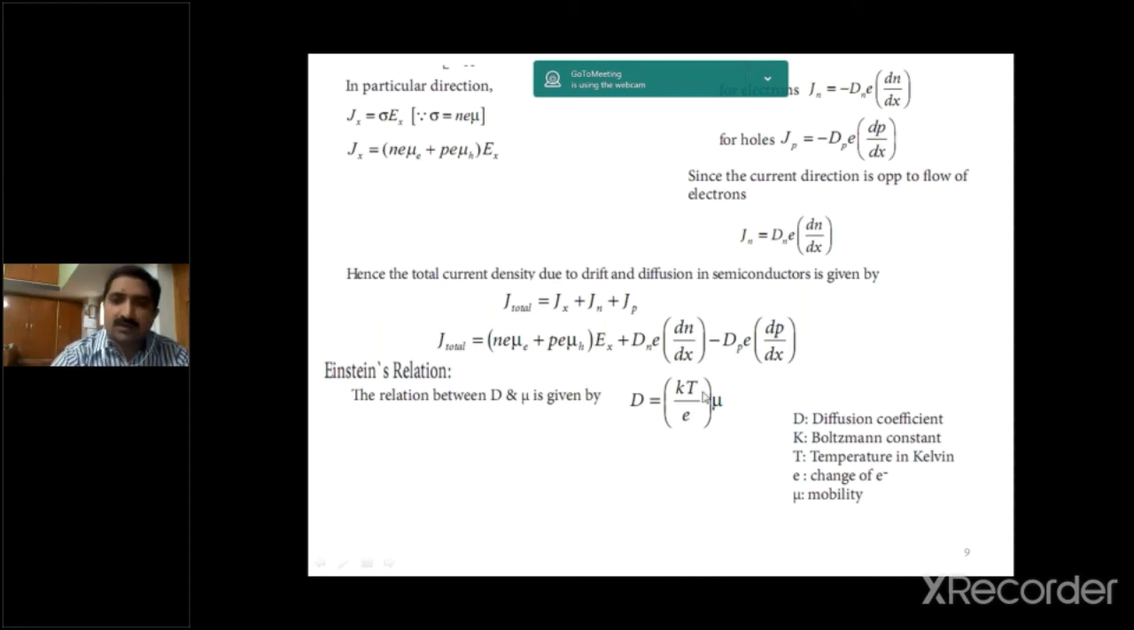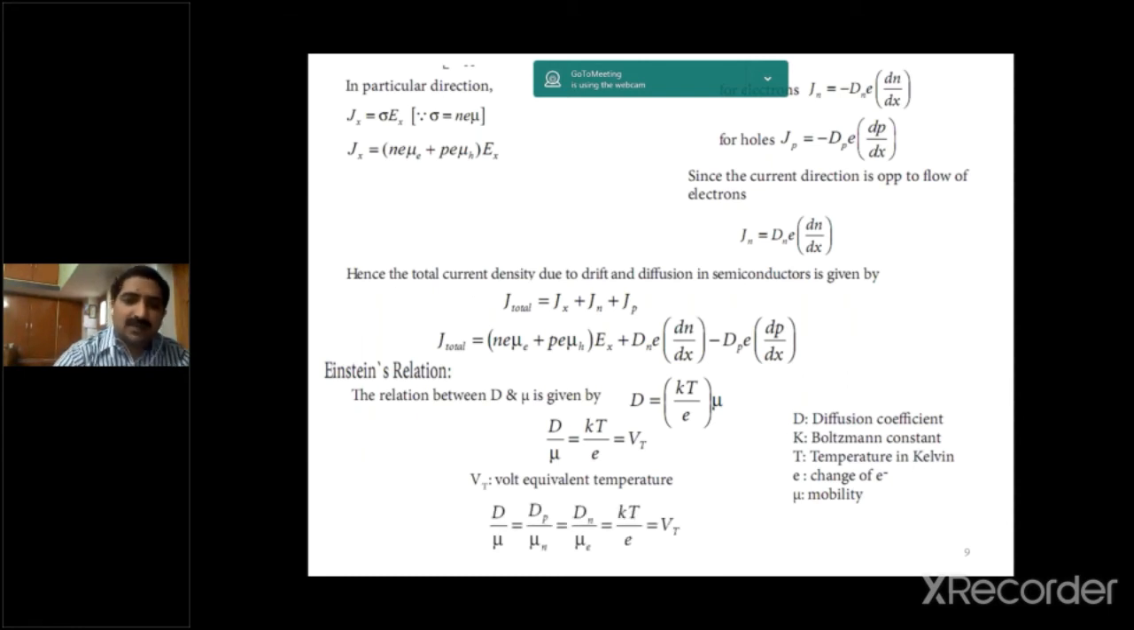These three are constant at a particular temperature, so it can be written as D by mu is equal to KT by e. This value KT by e can be written as Vt. Why? Because K is the Boltzmann constant, which is a constant, and e, the charge of the electron, is constant. So Vt is called the voltage equivalent of temperature. So finally it can be written as D by mu, which is the general equation for the Einstein relation. For holes Dp by mu_p, and for electrons Dn by mu_n, which is equal to KT by e, which is equal to the voltage equivalent of temperature. So this is about drift, diffusion, and the Einstein relations.